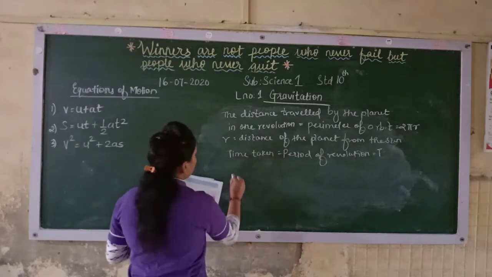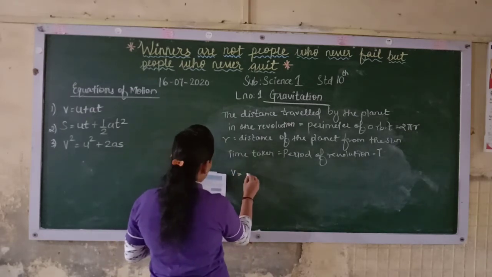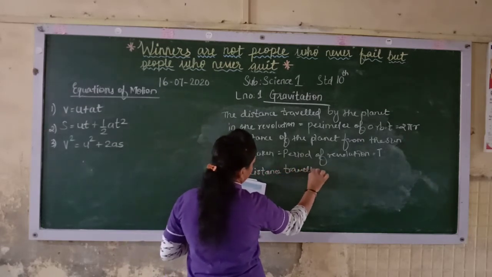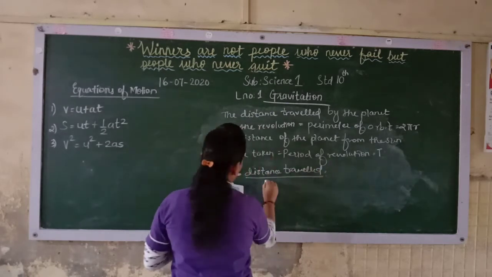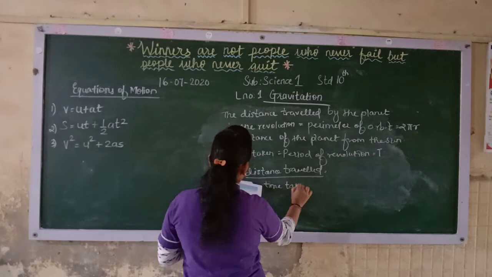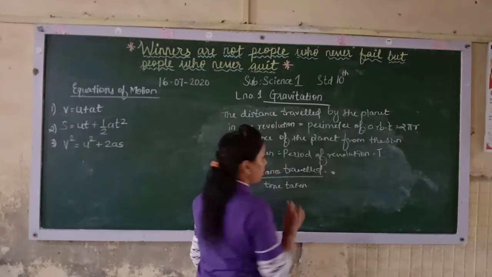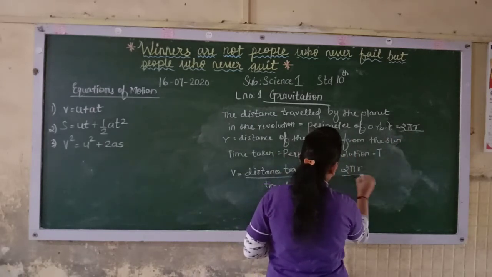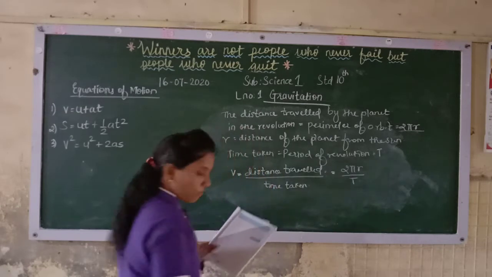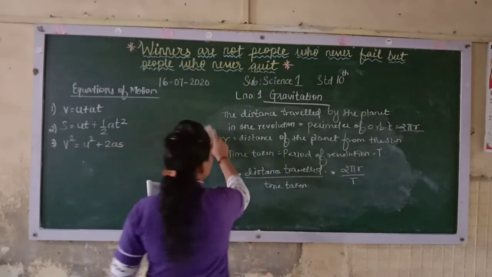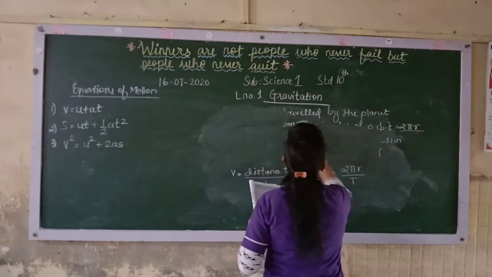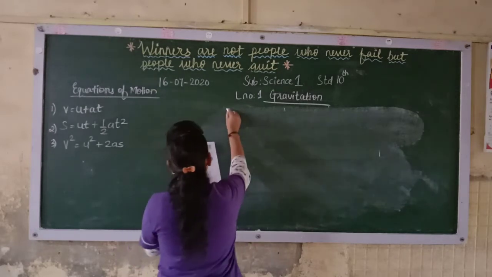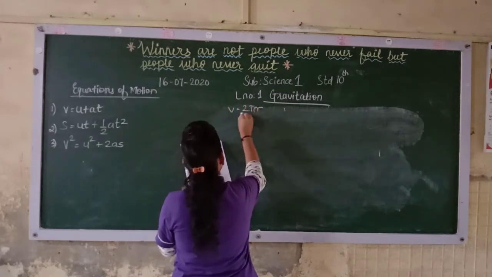Now see here, you know the velocity, speed formula. What you will get? It is distance travelled upon time taken. So here the distance travelled, it is circular, so it will be 2 pi r. So here you will get 2 pi r upon t. Now I will rub this upper part and write this again. Distance travelled is, so what we are getting, v is equal to 2 pi r upon t.